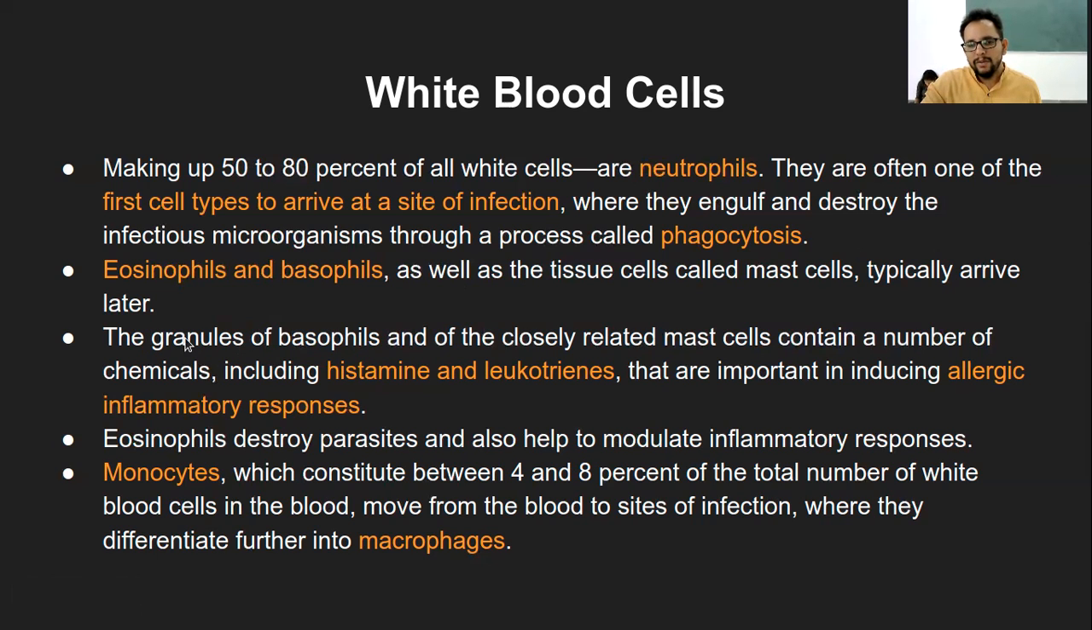Now, the granules of the basophils are closely related to the mast cell and contain a number of chemicals like I mentioned, histamine and leukotriene. The rest of the things you can just forget. Obviously, we have just discussed it, they take part in the allergic response. And the same is the case with the eosinophil. Monocytes we had already discussed in terms of their macrophage differentiation and killing the cells.